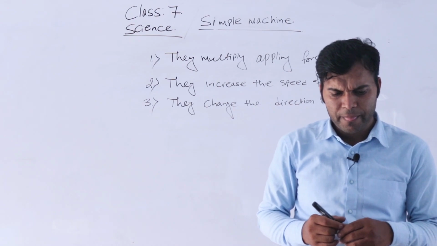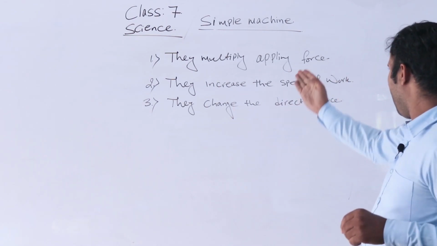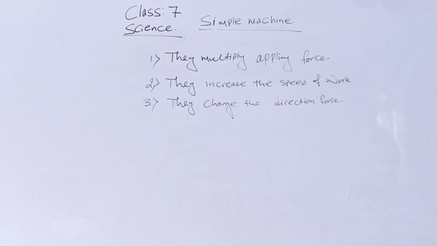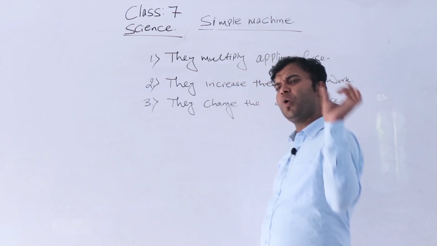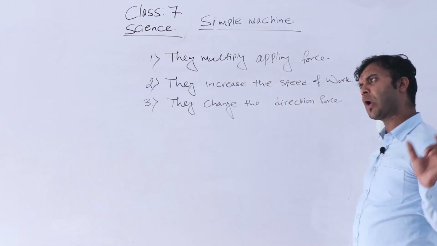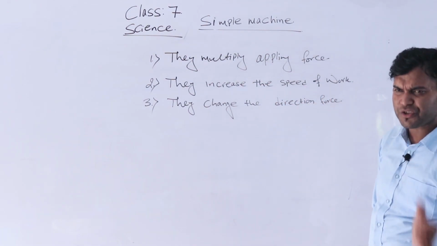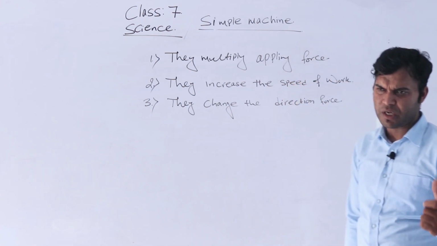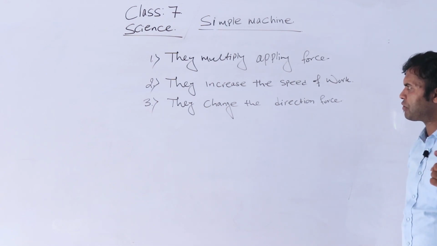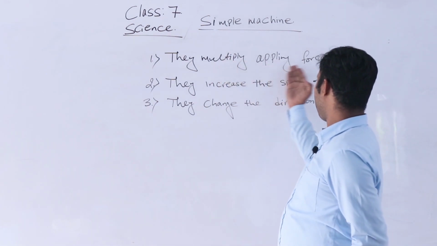A simple machine is a device which makes our work easier, faster and more comfortable. They multiply the applied force.